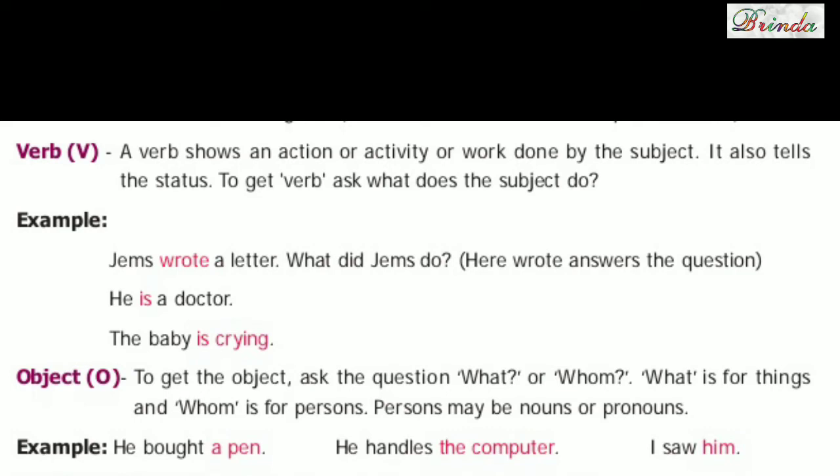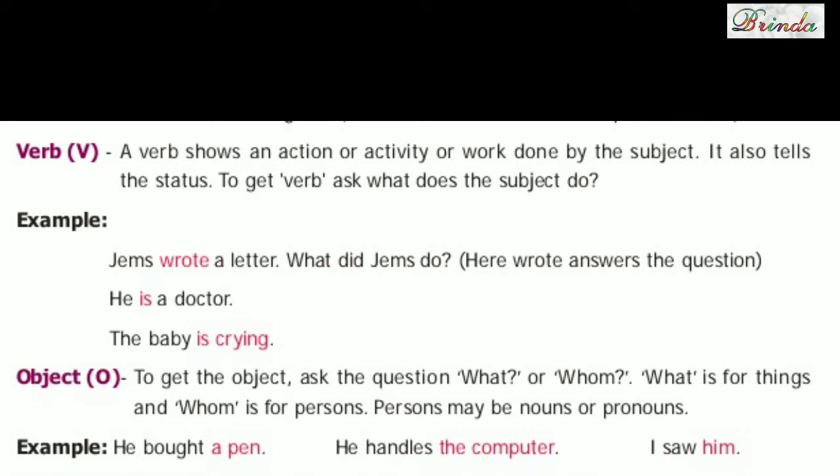Okay, for example, James wrote a letter. What did James do? He wrote, which answers the question. So, wrote is the verb. He is a doctor. The baby is crying. Okay, these have auxiliary verbs.